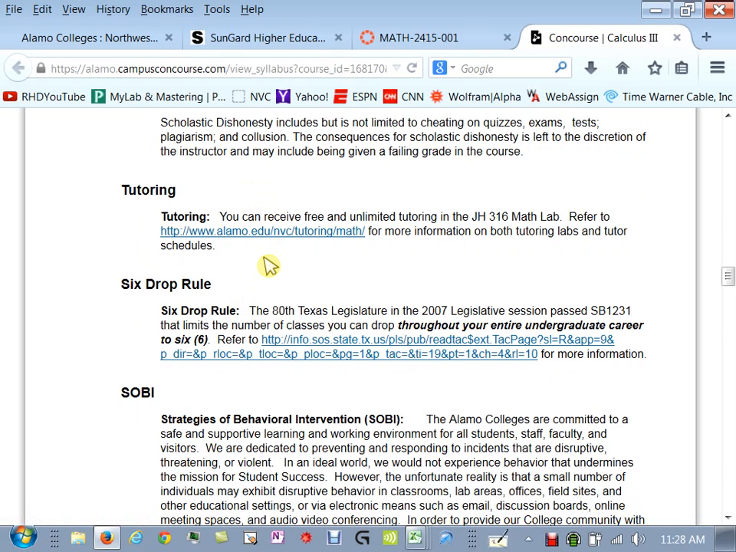Tutoring for Cal 3 at Northwest Vista College is going to be limited, so I recommend that if you go into the tutoring lab, you ask the tutors there who's going to be able to help you with Cal 3. Make sure that they have passed Cal 3 with an A at least, and hopefully you can get someone who's in graduate school or something.